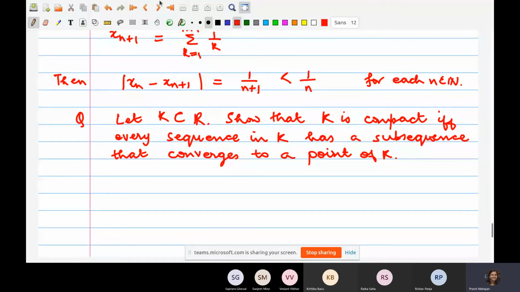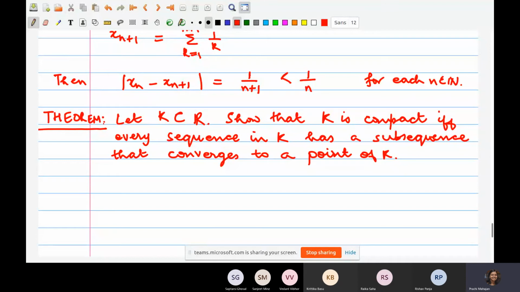In fact, I would sort of treat it as a theorem. This is the description of compactness in terms of sequences. There's a name for this: it is called sequential compactness. But I believe everybody understands what it is trying to say. K subset of R is compact if and only if every sequence in K has a subsequence that converges to a point of K.